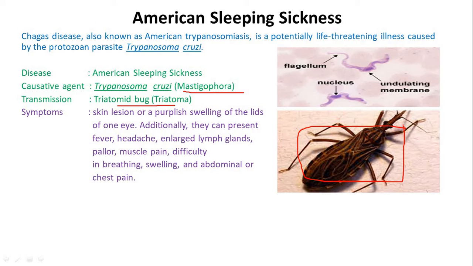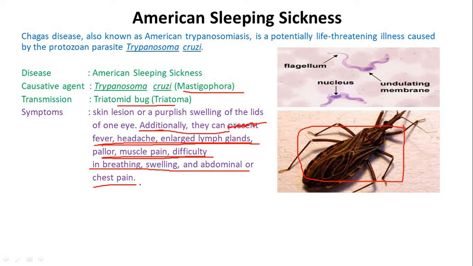Symptoms: skin lesions or a purplish swelling of the lids of one eye. Additionally, they can show fever, headache, enlarged lymph glands, pallor and muscle pain, difficulty in breathing, swelling and abdominal or chest pain. Treatment: suramin, melarsoprol, eflornithine.